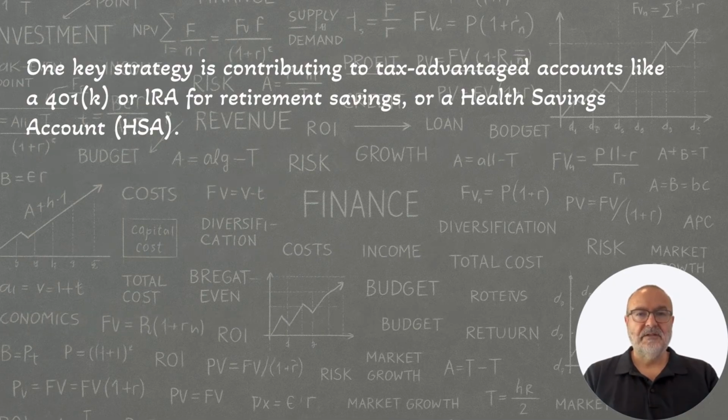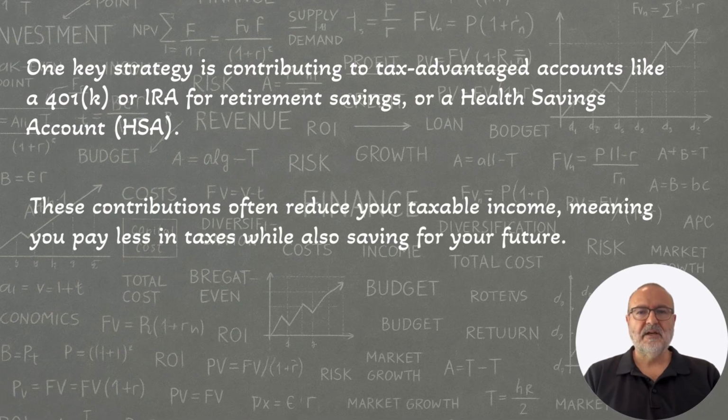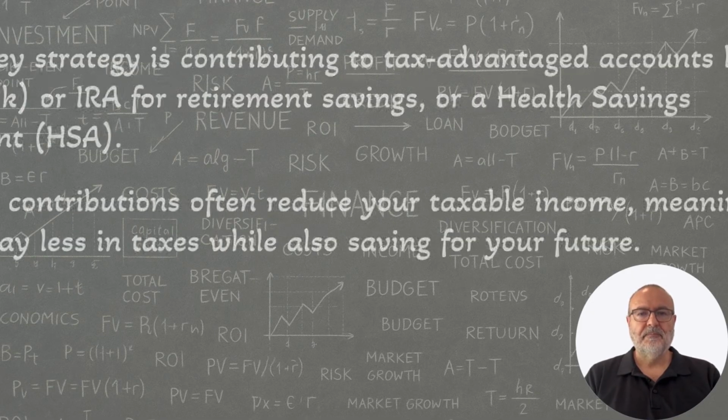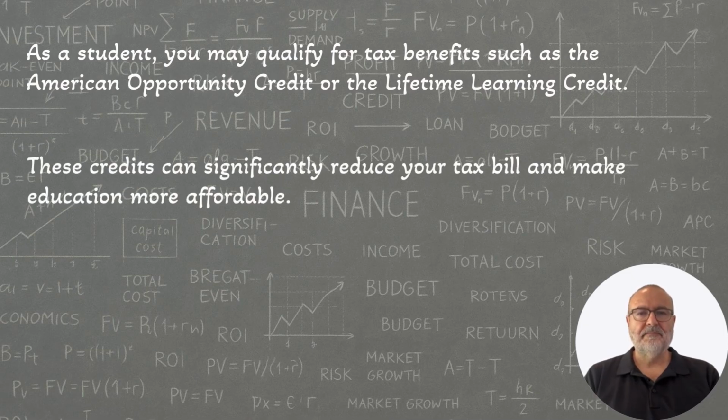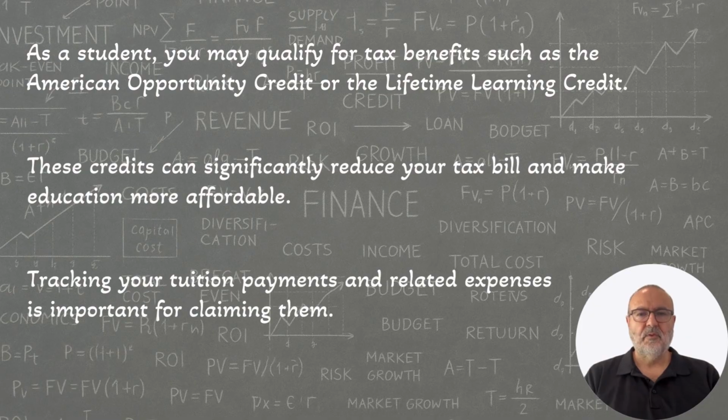One key strategy is contributing to tax-advantaged accounts like a 401k or IRA for retirement savings, or a health savings account, HSA. These contributions often reduce your taxable income, meaning you pay less in taxes while also saving for your future. As a student, you may qualify for tax benefits such as the American Opportunity Credit or the Lifetime Learning Credit. These credits can significantly reduce your tax bill and make education more affordable. Tracking your tuition payments and related expenses is important for claiming them.